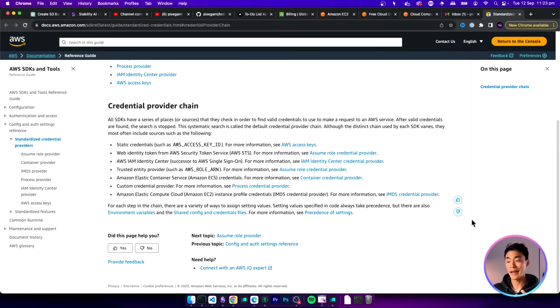However, AWS actually has an order of precedence when it looks for credentials. So if we want the SDK to use a different user or even a different account, we can override the default by just putting it into our environment variables. And if these environment variables exist and have an access key, then the SDK will respect that first before looking for the credentials elsewhere. You can learn more about this by looking up the credential provider chain on AWS.